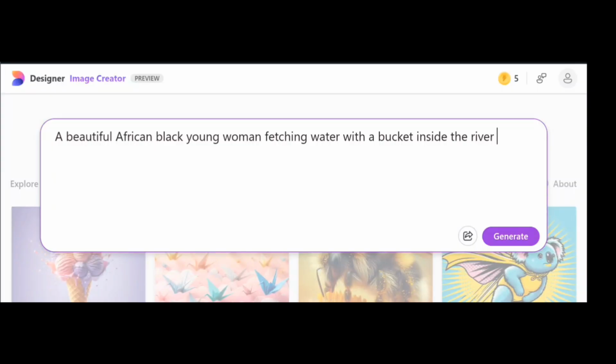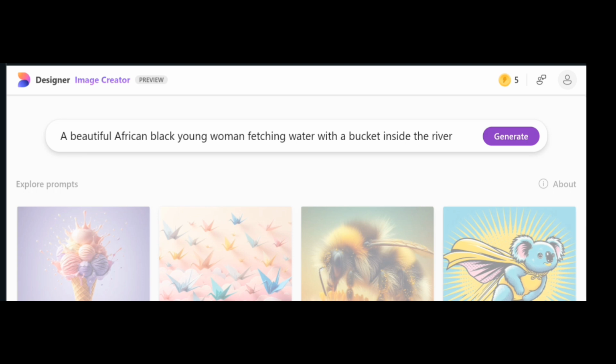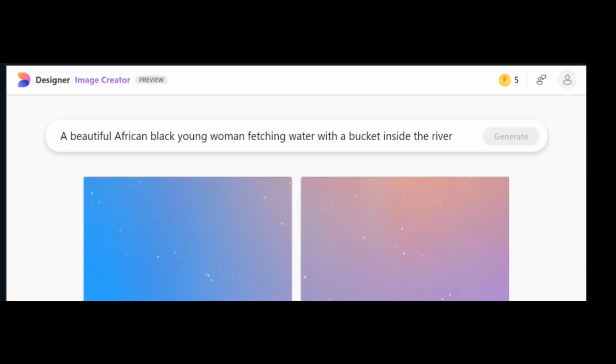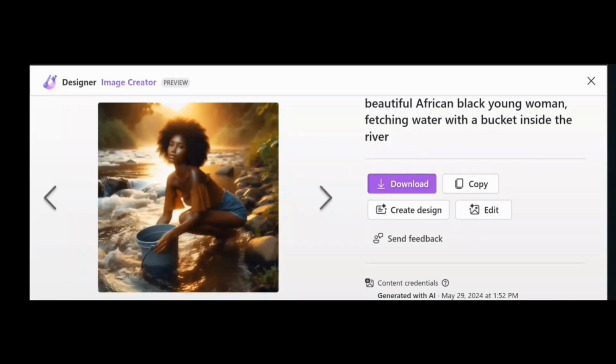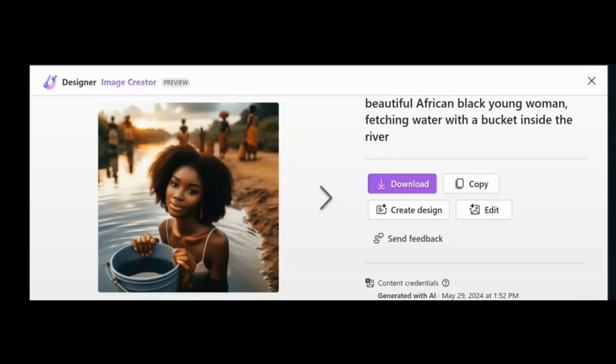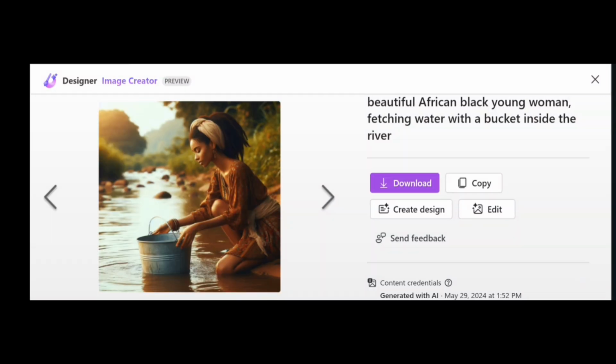For our character Ada in the first scene, a beautiful African black young woman fetching water with a bucket inside the river. Hit generate. Okay, I'll go through the images generated. I don't think this is ideal because of the outfit. It doesn't portray tradition. Okay, I think I'll select this.